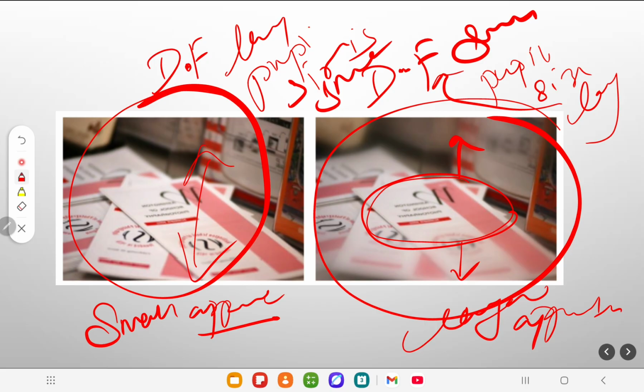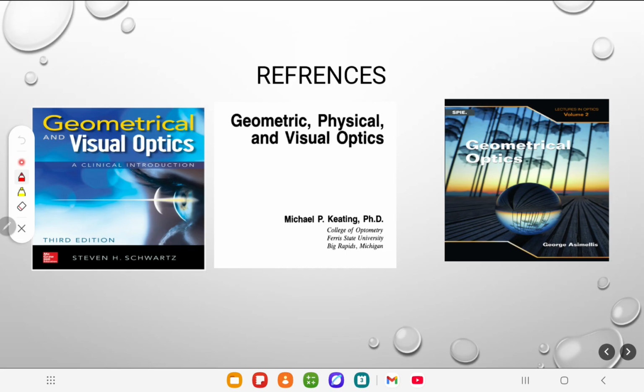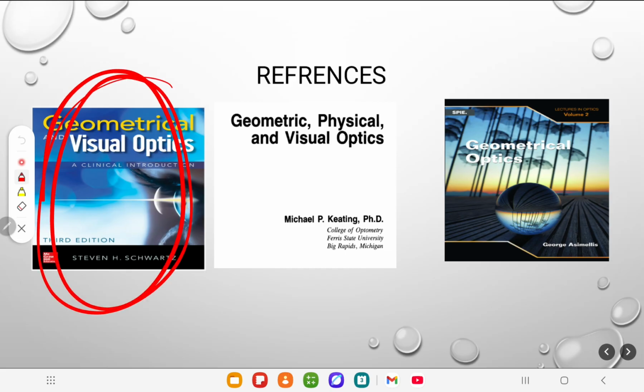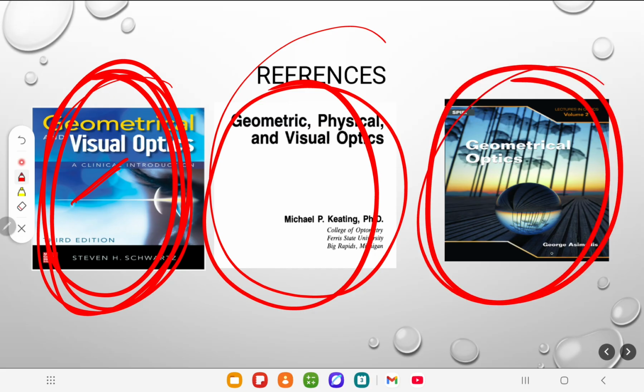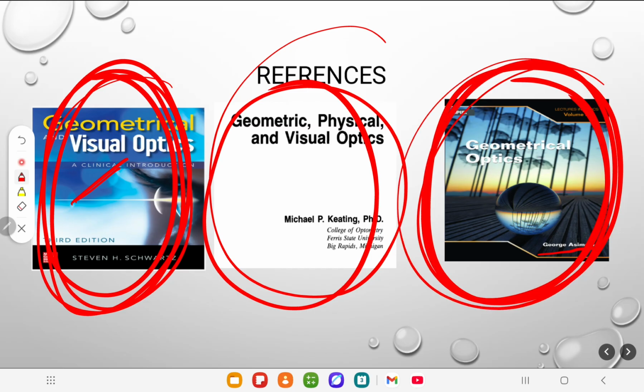I think you have seen a lot of pictures like this, isn't it? So finally, I have used a lot of things from this book, and if you want to see the calculation, please go to this book, which is a very good book for a start. This is an absolutely great book, an all-time favorite of mine, by Professor Dr. Jose Simillis. I hope you'll go through it and try to understand more about it, and it's very good to understand these things because they will come later on in IOL design and IOL calculations. So till then, bye.